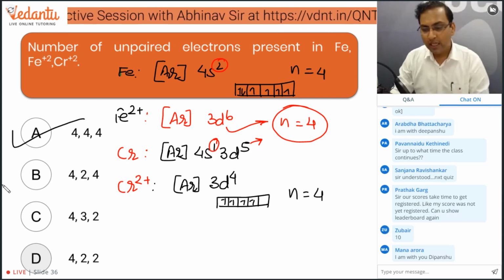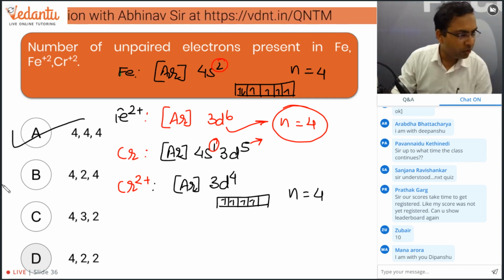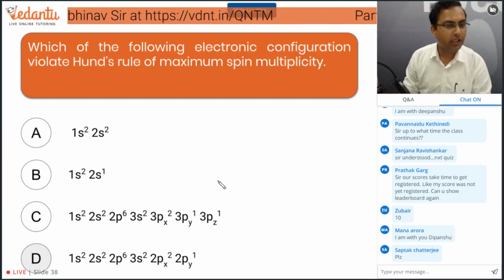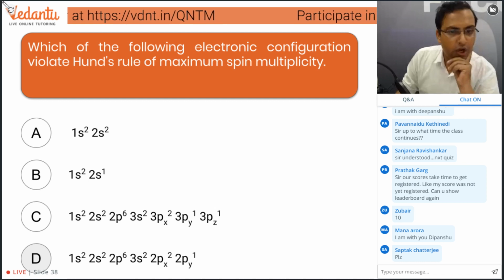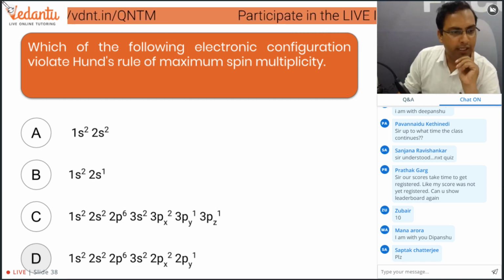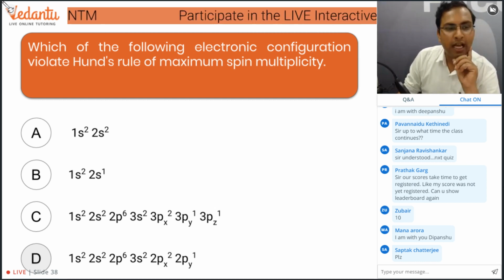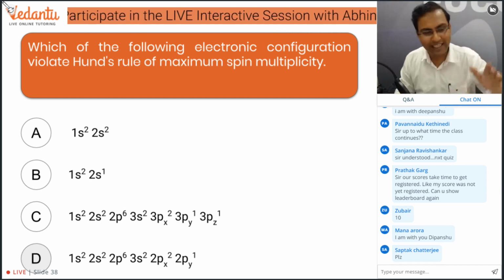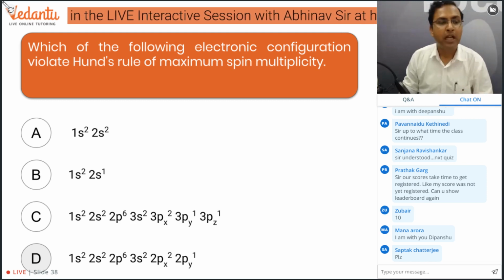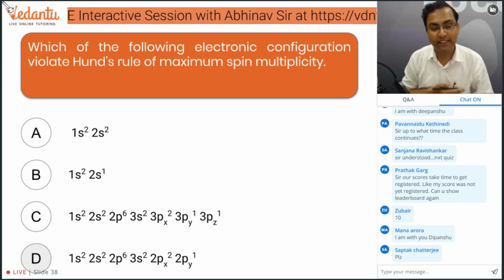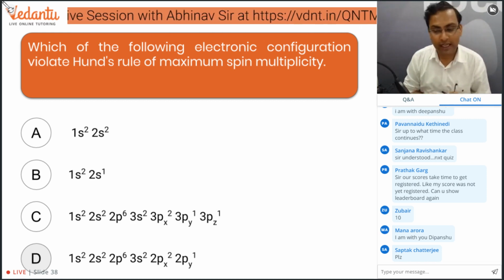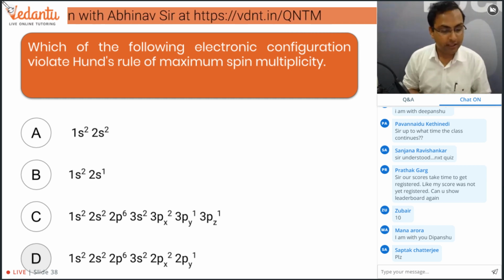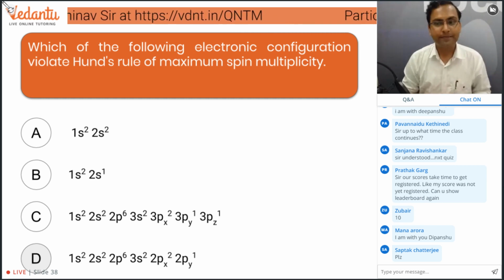So guys, this is the last question that we're going to do. Let's see the question and then we will conclude it. Which of the following electronic configurations violates Hund's rule of maximum spin multiplicity? In which of these options is Hund's rule of maximum multiplicity violated? Okay, so this is what you have to tell me.